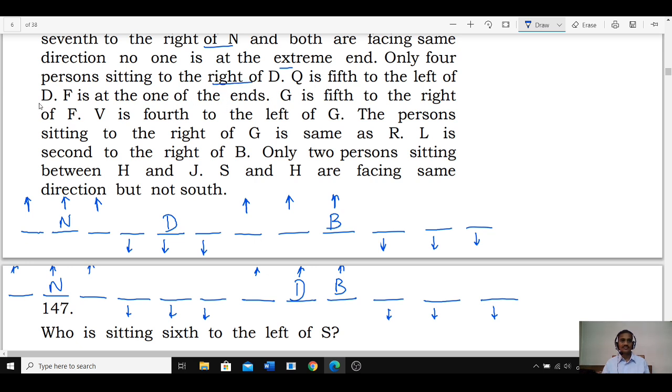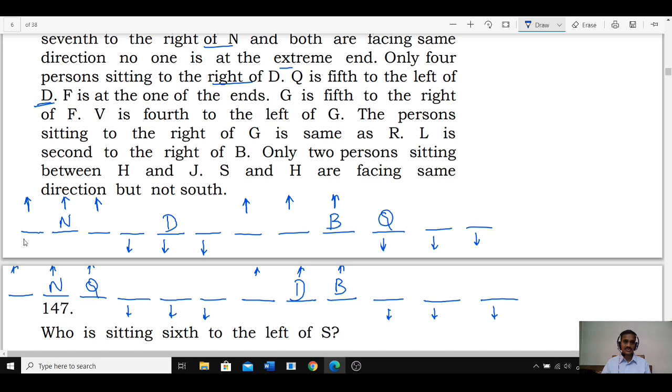Q is fifth to the left of D. In the first case, D is here: 1, 2, 3, 4, 5, Q is here. Now in this case, 1, 2, 3, 4, 5, Q is here. Q is fifth to the left of D. F is at one of the ends. F can be either at the left extreme or at the right extreme. Here also F can be at the left extreme or right extreme.